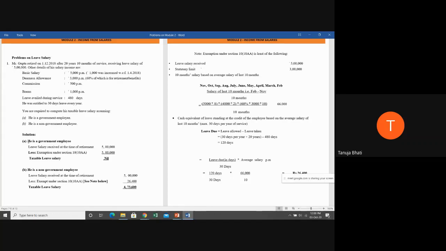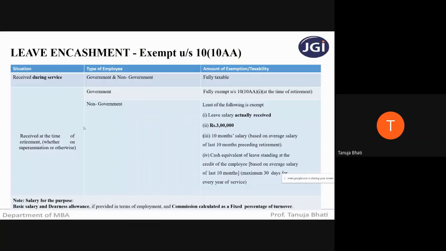Okay. Moving ahead to the second part of the question, he is a non-government employee. Now, if he is a non-government employee, exemption is given, but not complete exemption. Partial exemption is given. How do you calculate the amount? By taking the least of the following: leave salary actually received, 3 lakh rupees, 10 months average salary, and whatever leave is still unavailed.